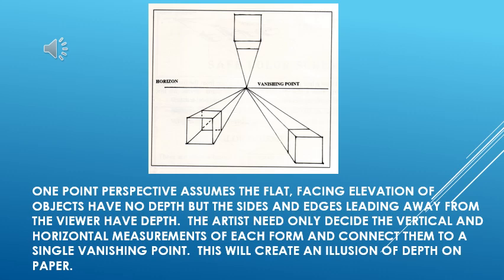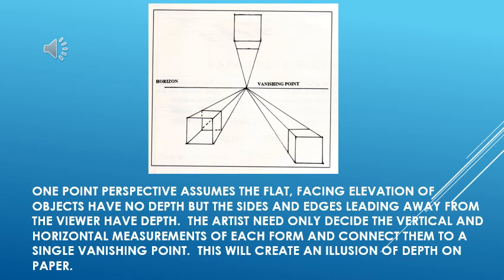So the 2D elevation of the object is drawn on the sheet, and then we join the edges with the vanishing point, and we can create a long depth of the object. Then we can decide how much depth we want, and the other lines can be erased.